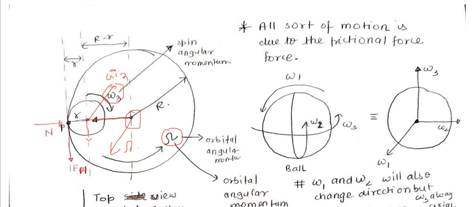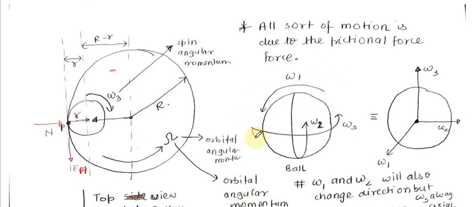So omega 3 will be inward the plane. So what are these omega 3, omega 1 and omega 2? Let me discuss that with you. Students, here you can see that this is the ball, this is omega 1, this is omega 2, and omega 3 will be in this direction.